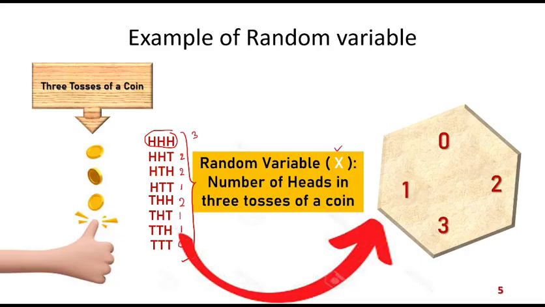This is why some of the authors have claimed that a random variable works like a function. It takes the values 0, 1, 2, and 3. But all of them are not equally probable. As we have seen, 1 and 2 are more probable, and 0 and 3 are less probable. If we repeat this experiment a large number of times, we will find that 0 and 3 occur less compared to 1 and 2. So this is how this random variable can be explained.